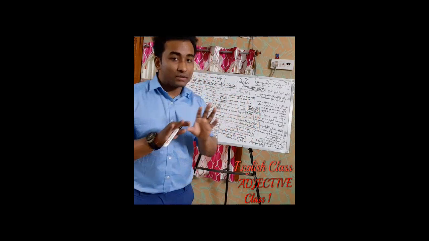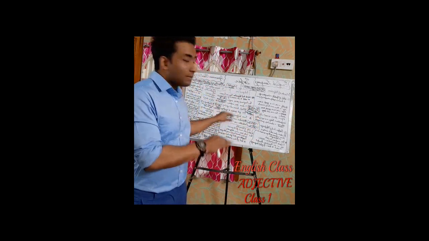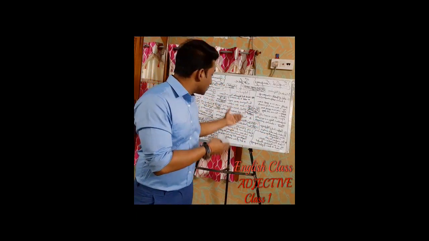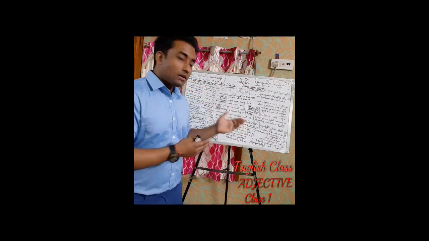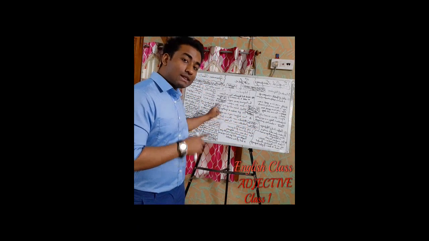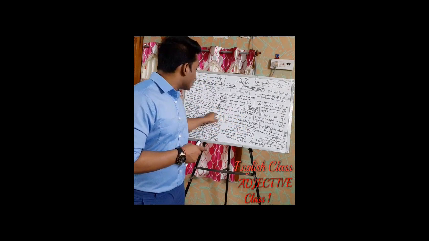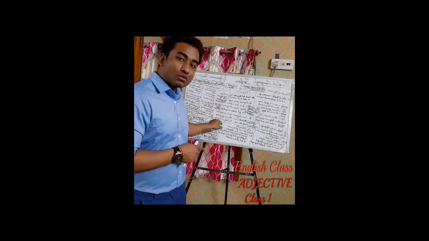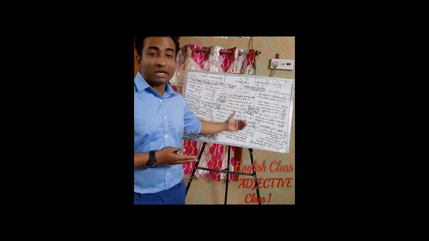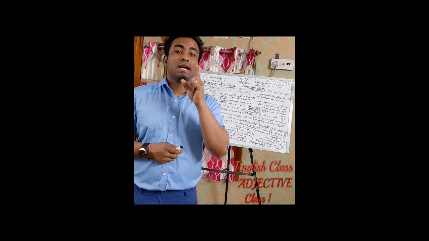That's called attributive use. And where the adjective is used along with the verb, like the boy is clever, here the verb is there, is, and then clever. So it is used along with the verb. That's why it is predicative use. So one is attributive use, one is predicative use, but in both cases it is an adjective.